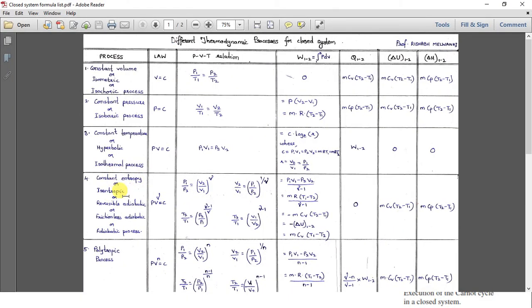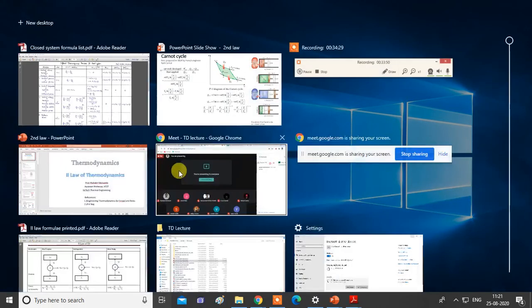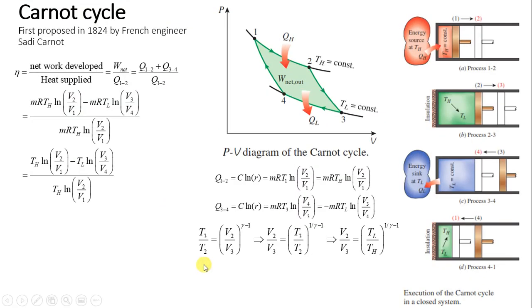So what is the law for an isentropic process? See this: T2 upon T1 is equal to V1 upon V2 raised to gamma minus 1. This is the relation we will be using now. So for the 2 to 3 process, we don't have 1 to 2, that is why we are writing 3 to 2. So T3 upon T2 is equal to, see this, it is not V3 upon V2, remember this properly. T3 upon T2 equals V2 upon V3 raised to gamma minus 1.